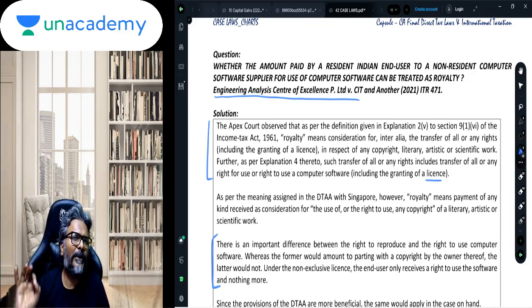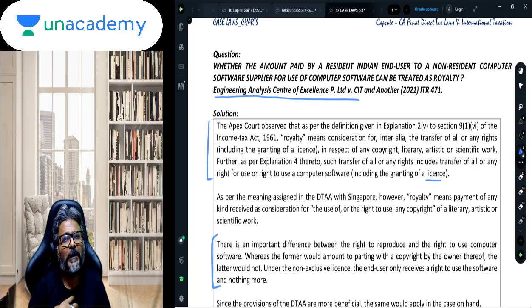Did you all get this one? What Bharat Law House has given to all of you students is the right to use. So you now need to distinguish between the two, right to use versus right to reproduce. Okay, so that is a distinction. So when the payment is given by you to Bharat Law House, are you paying for royalty, or are you paying for goods? You are paying for goods. For Bharat Law House, will it be a royalty income or a business income? Business income. Whatever you are paying to Bharat Law House. What Bharat Law House is paying to me, will it be a royalty income? Yes. For me it is a royalty income.